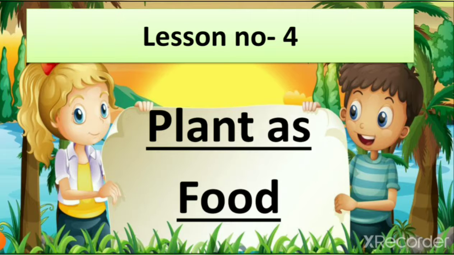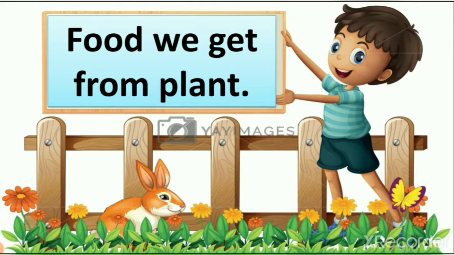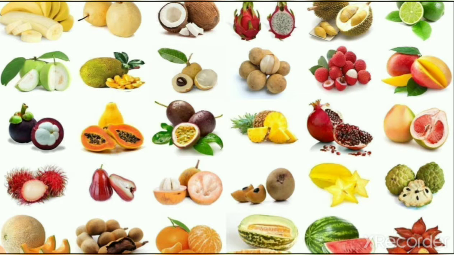So first we quickly revise that we get food from plants, right? So what do we get from plants? We get fruits from plants. Here you can see different types of fruits: banana, pineapple, coconut, pomegranate, custard apple. All these fruits we get from plants. So when we learn about food from plants, we learn that we get fruits and vegetables from plants.